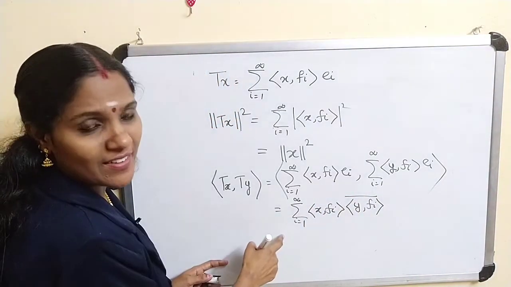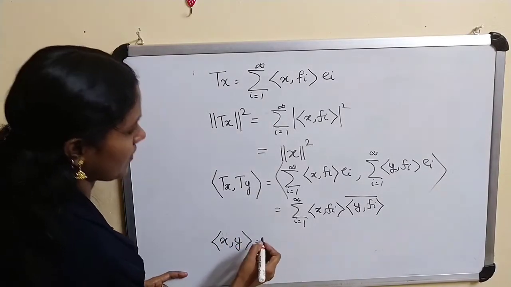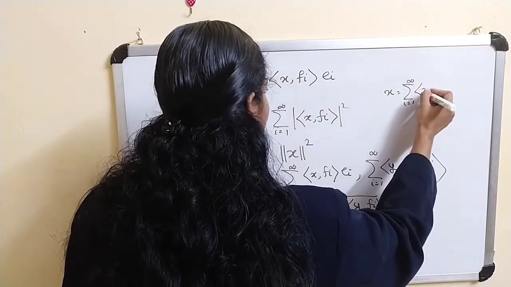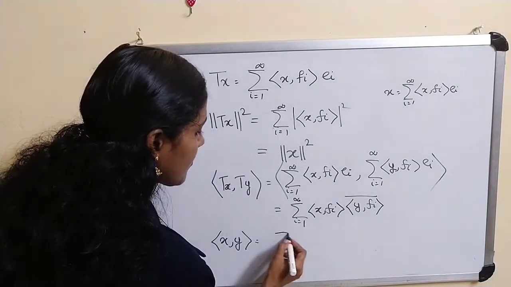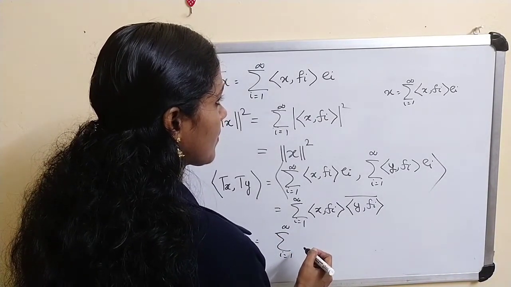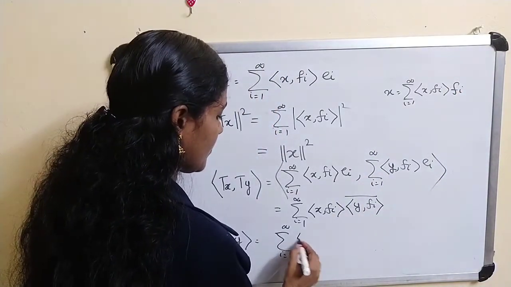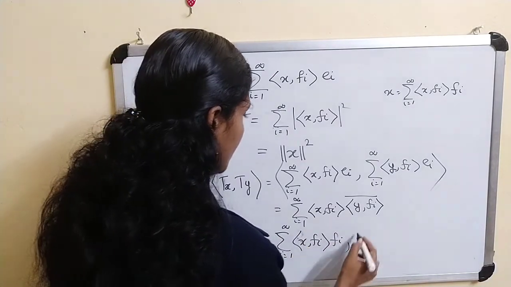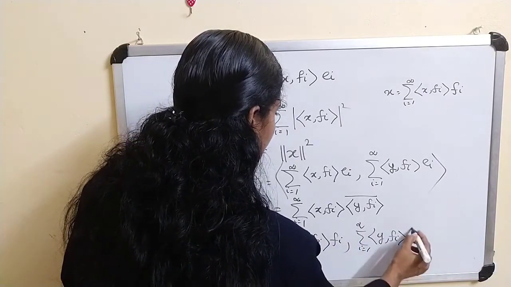Using our result, now what about inner product of x, y? x is equal to sigma i equal to 1 to infinity inner product of x, f_i, f_i, and y is equal to sigma i equal to 1 to infinity inner product of y, f_i, f_i.